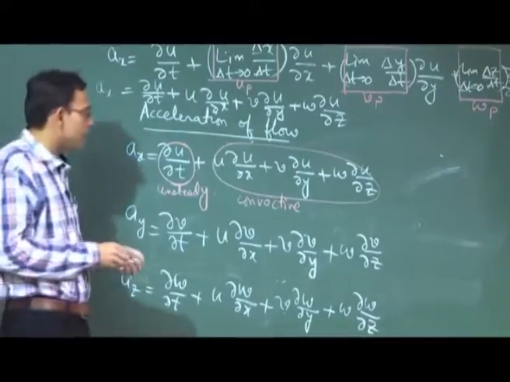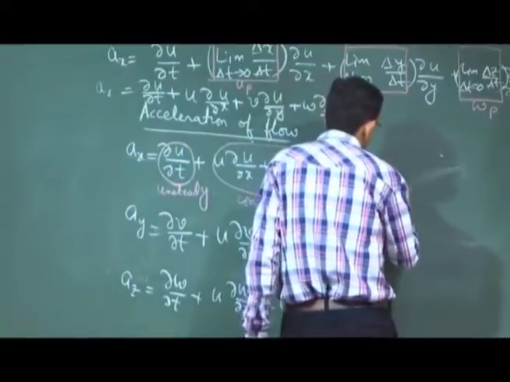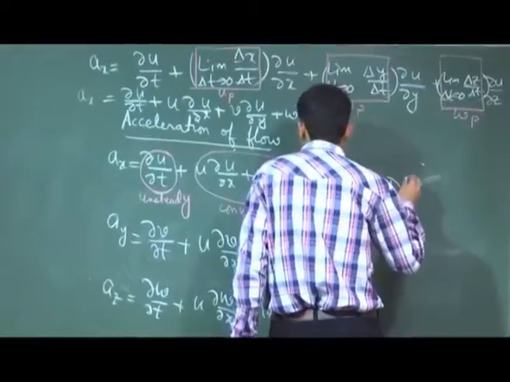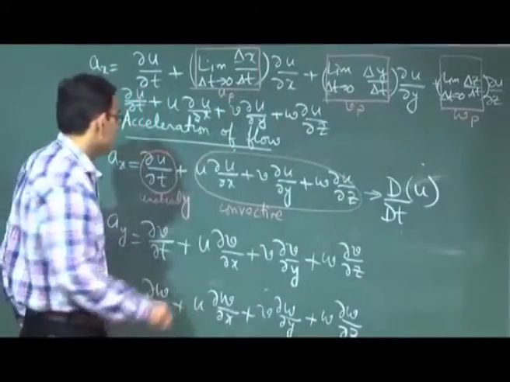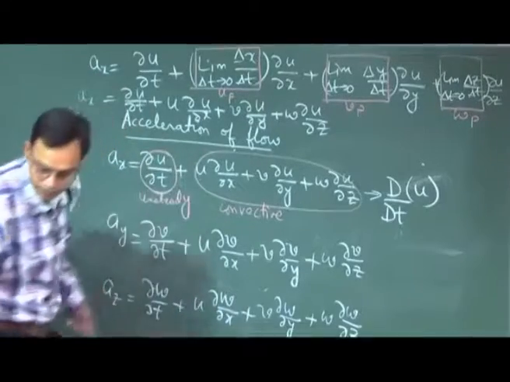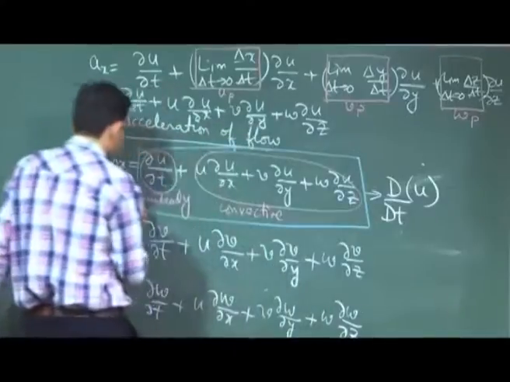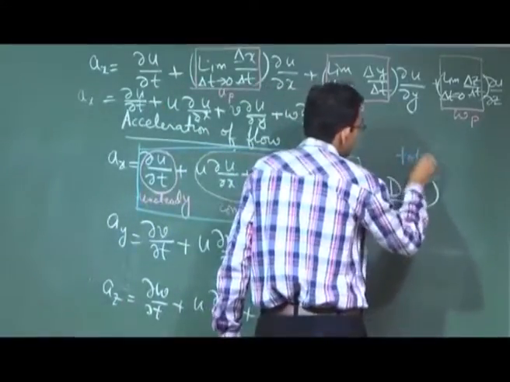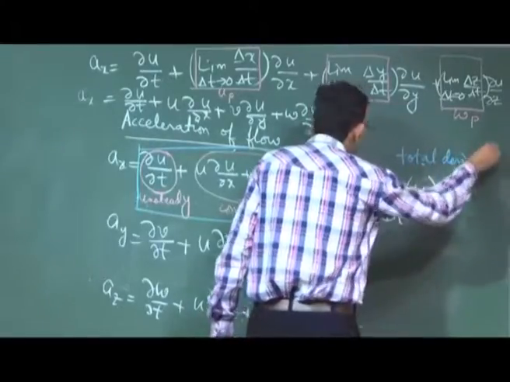Finally, I will wind up this particular module by letting you know that this is a particular notation of writing this total thing, this entire expression. So this is called as total derivative or substantial derivative. Why total derivative?